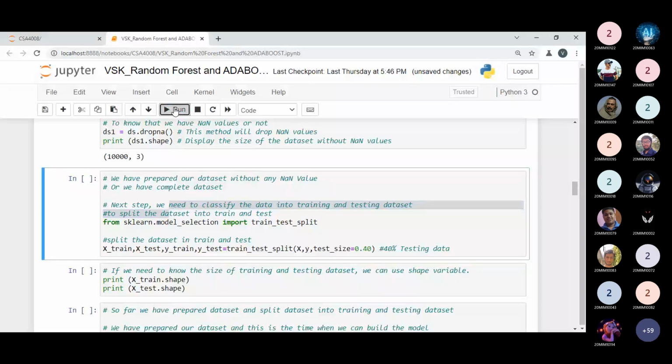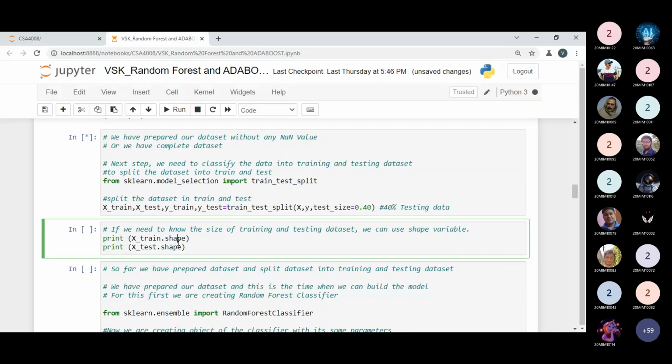If we have a 10,000 data set and I'm using 40% as the testing data set, it means 4,000 random rows will be part of my testing data set. So that is the point. Next, if we need to know the size of the training and testing data sets, we can check this right now.